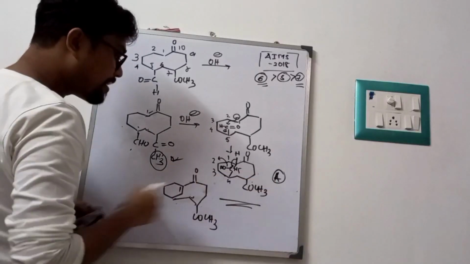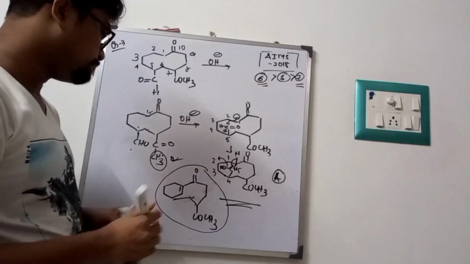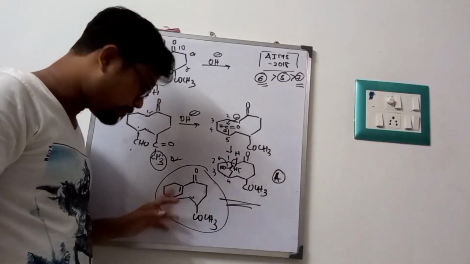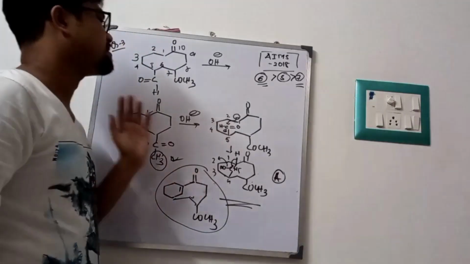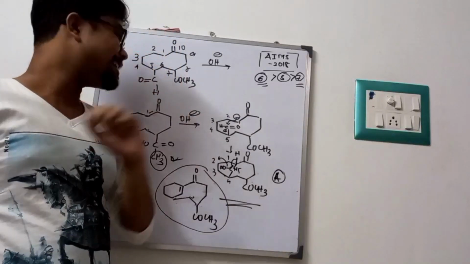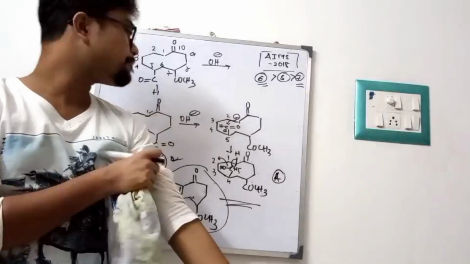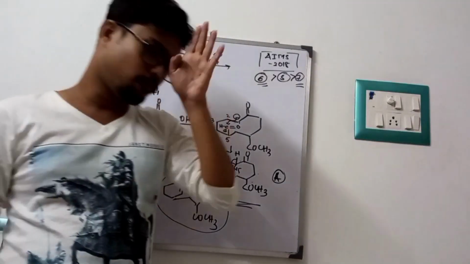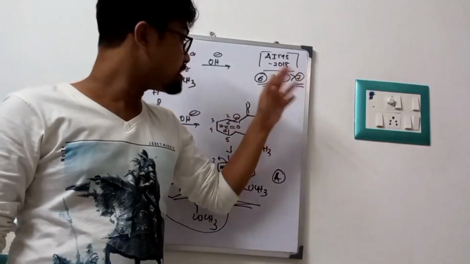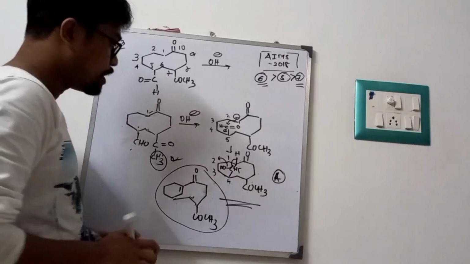Then this is our final product, a cyclic fused compound with a 6-member ring that has an alkene group or double bond, with a 7-member ring. This is a very important problem, called ring closing reaction of aldehyde. This is also called intramolecular aldol reaction. This is a very important intramolecular aldol reaction, a favorite of JEE Main, JEE Advanced, and AIIMS type of exam. They will show you this problem very much. So this is our final product.